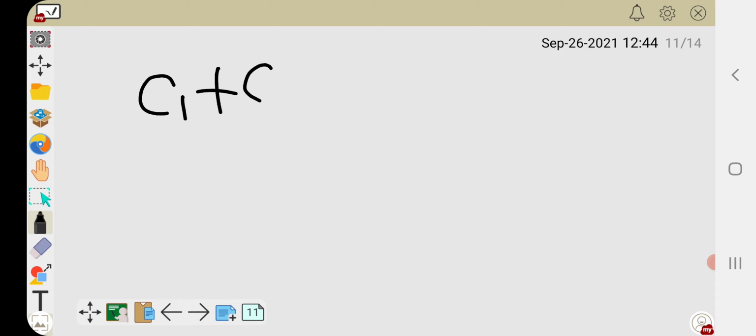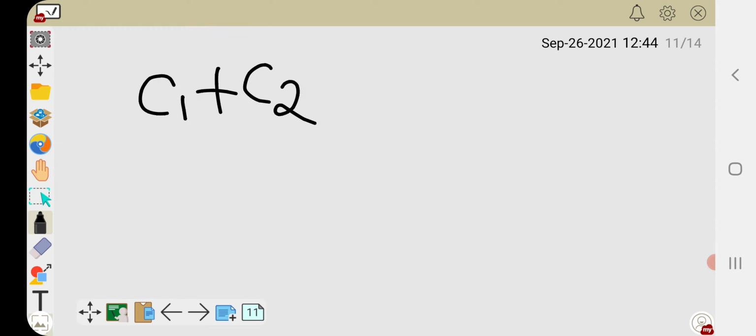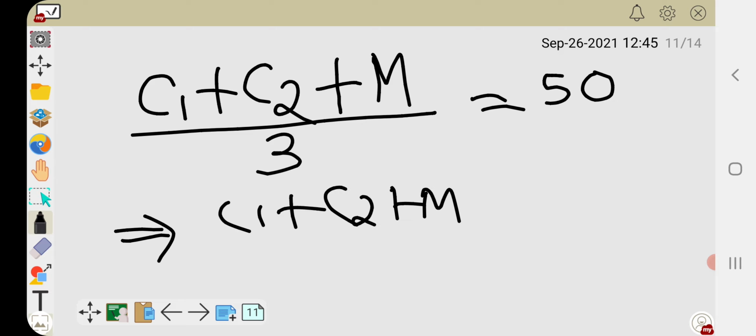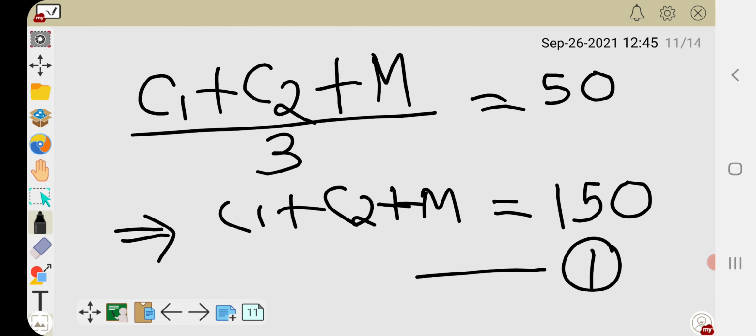Let the weights of father and mother be F and M, and the children's weights be C1 and C2. Then the average of the weights of the children and mother is 50 kg. So (C1 plus C2 plus M) divided by 3 is equal to 50, which gives us C1 plus C2 plus M equal to 150. This is equation 1. The next information provided is that the average of the weights of the children and their father is 52 kg.